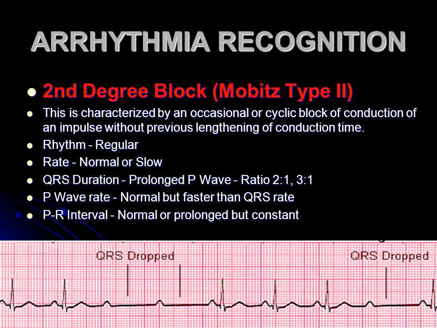Rhythm, regular. Rate, normal or slow. QRS duration, prolonged. P wave ratio, 2:1, 3:1. P wave rate, normal but faster than QRS rate. PR interval, normal or prolonged but constant.